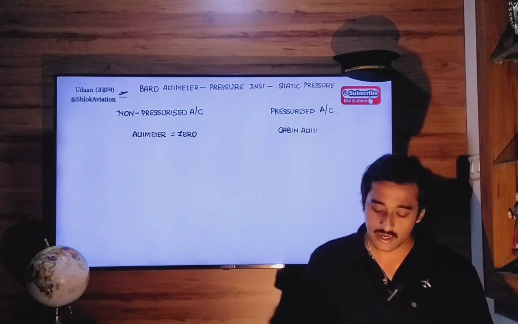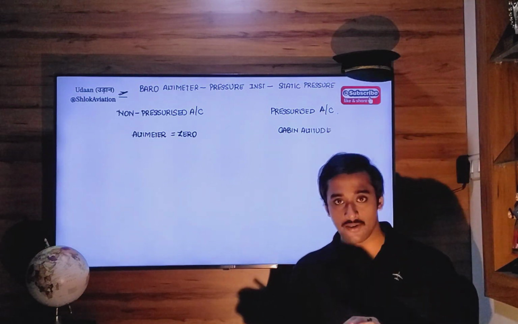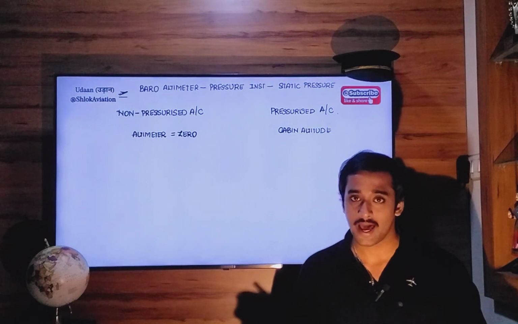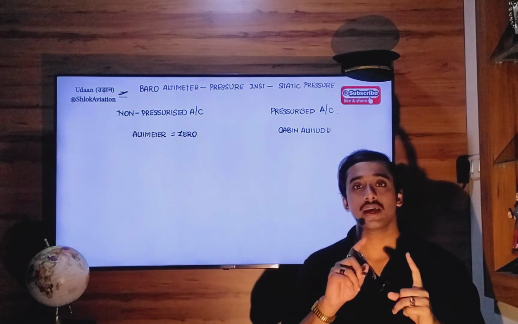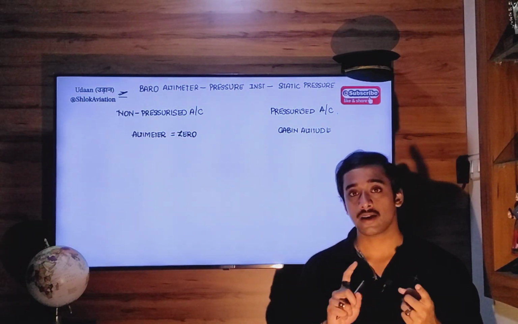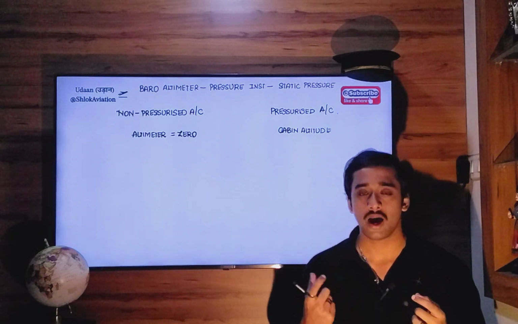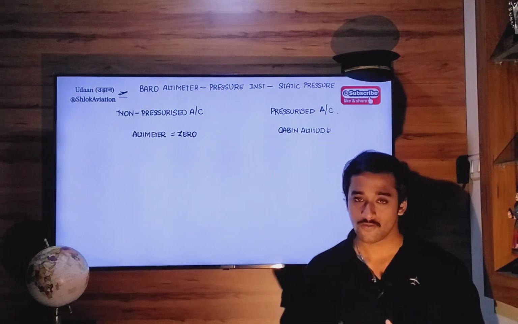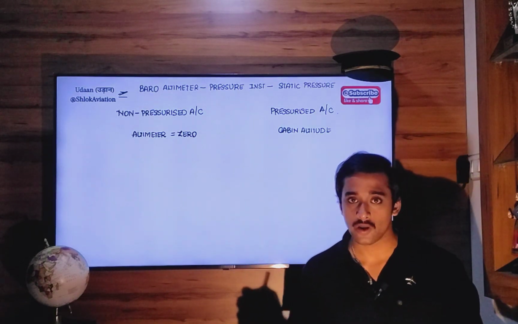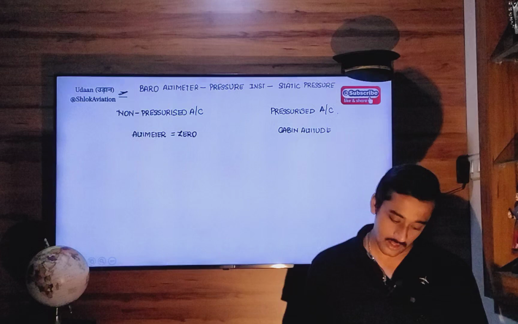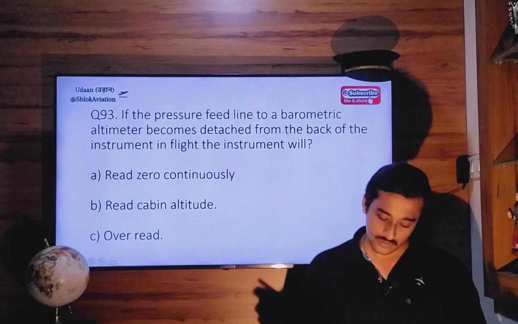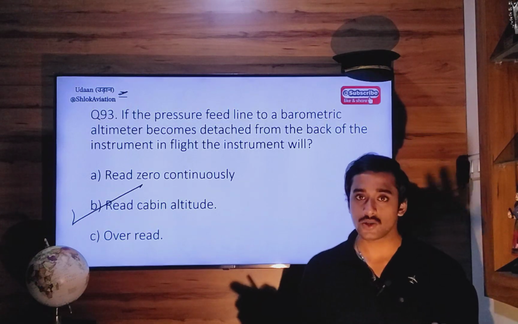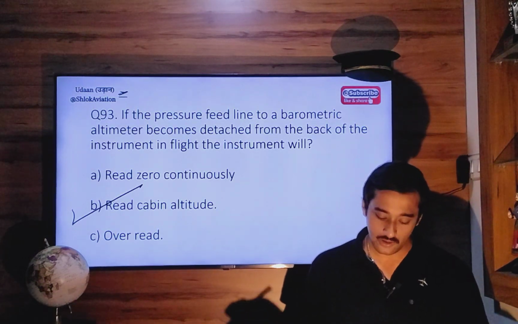Whatever pressure is in your cabin will enter the altimeter instrument from the back, and that pressure will be registered, and an altitude corresponding to that pressure will be indicated to you. So basically, you will be shown cabin altitude. So the correct answer here will be, it will read cabin altitude. So it's safer to select option Bravo, reads cabin altitude.